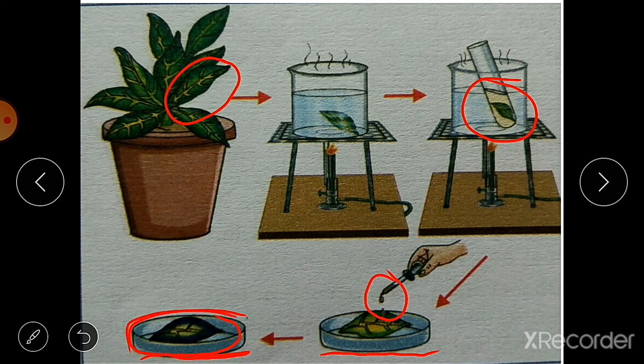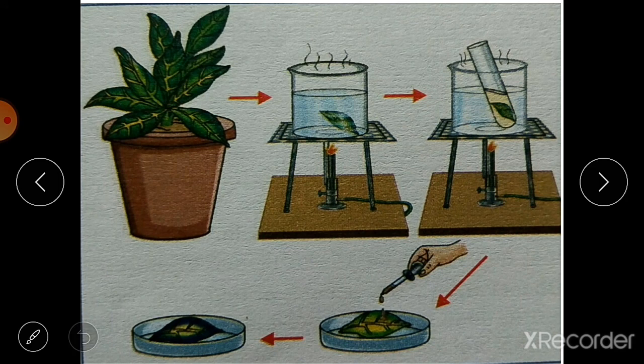You can see the patches here, and these are patches because chlorophyll is not present in that part. So this shows that only the green portion of the leaf contains starch, while the non-green portion does not contain starch. Hence chlorophyll is essential for photosynthesis.